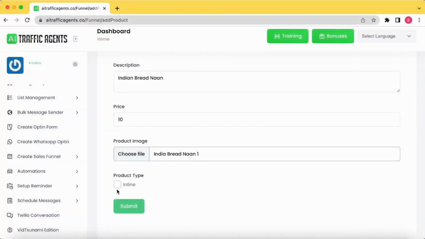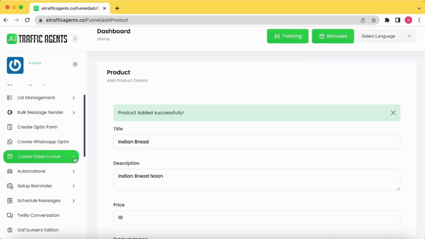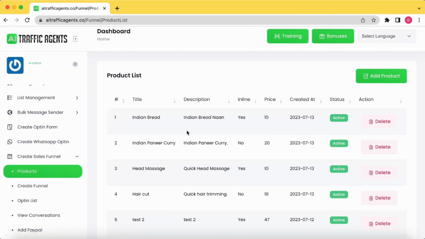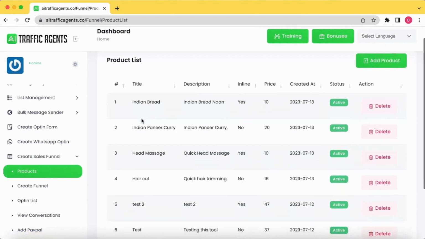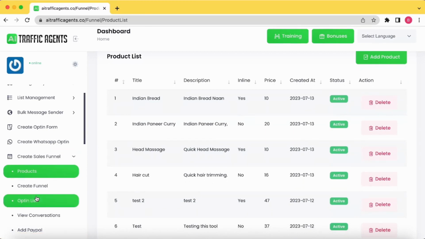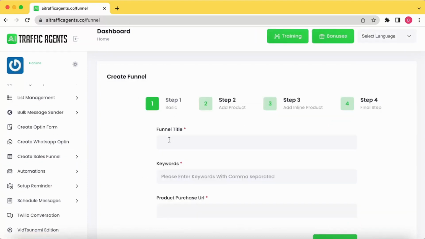I've added that, and I'll select it as an inline product and click, and the product is added as an inline. I go back here, I check my product. See, the product is added as an inline product, as an add-on product. And now what I can do is I can create an opt-in list. Sorry, now I have to create a funnel first. So let's create a funnel for this Indian restaurant expert.